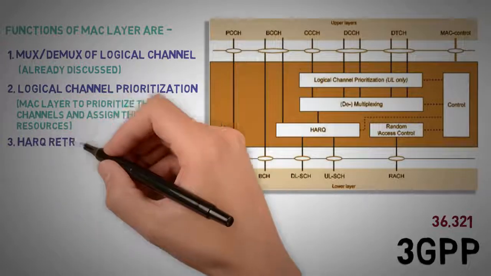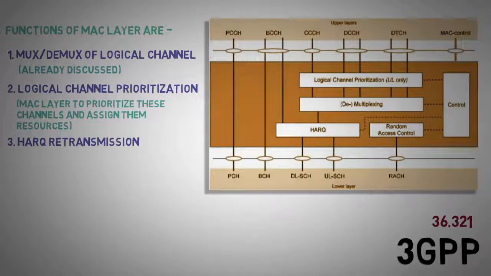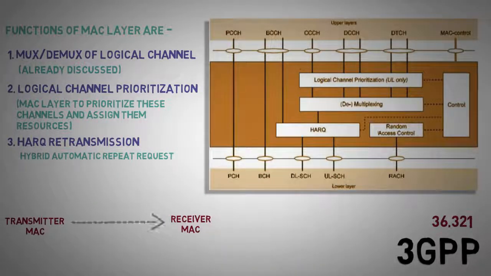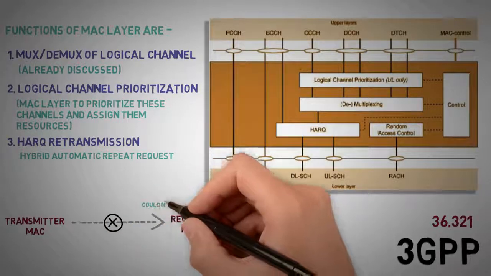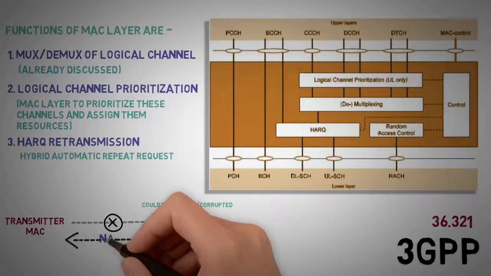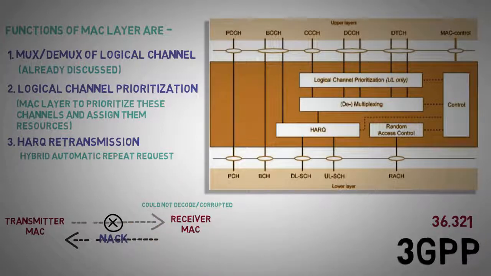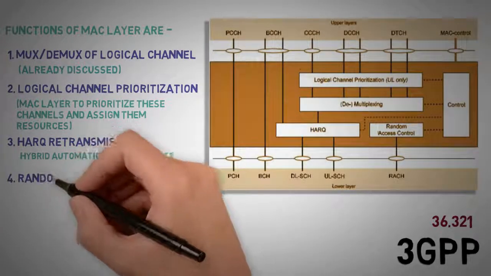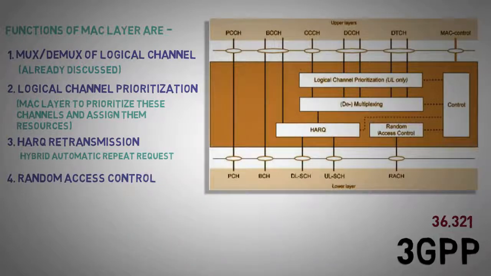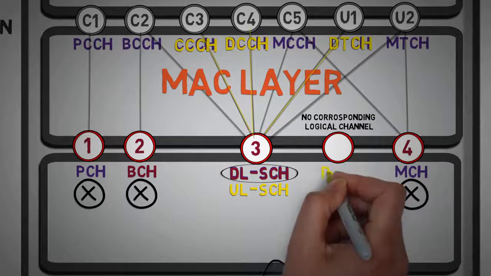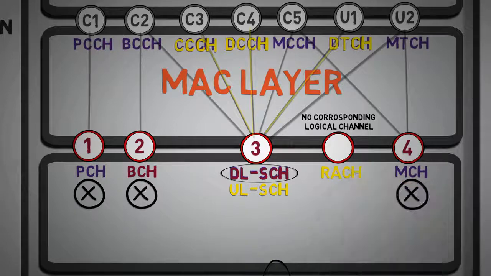3. Hybrid ARQ retransmission, which stands for Hybrid Automatic Repeat Request. If somehow the receiver's MAC layer could not decode the data or the decoded data was found to be corrupted, then the receiver's MAC layer will send a negative acknowledgement. Based on that, the transmitter's MAC layer will have to retransmit. 4. Random access control. As told earlier, the random access channel is the only transport layer channel that doesn't have any logical channel. The RACH process is solely taken care of by the MAC layer.